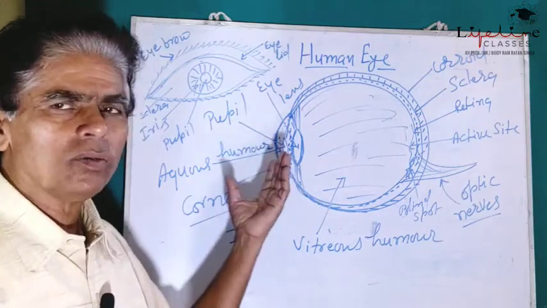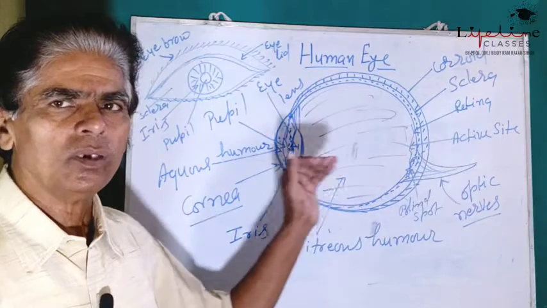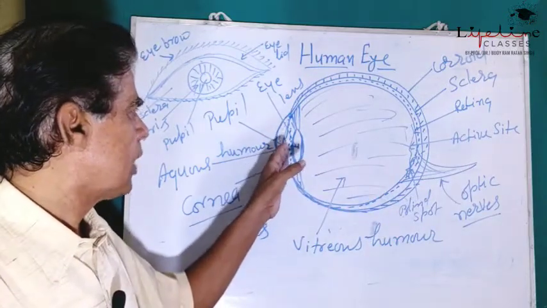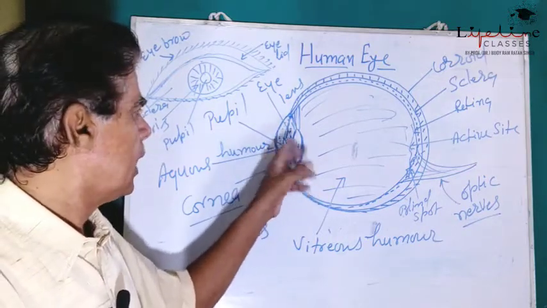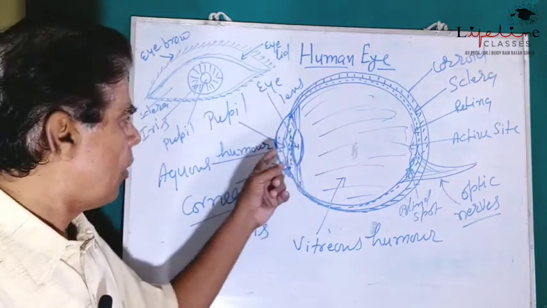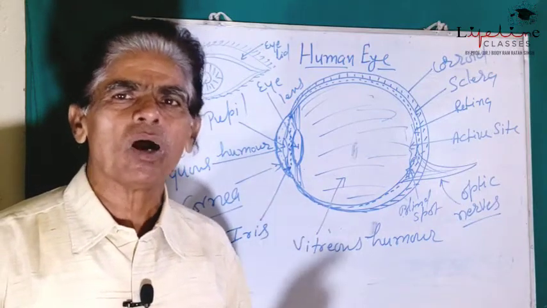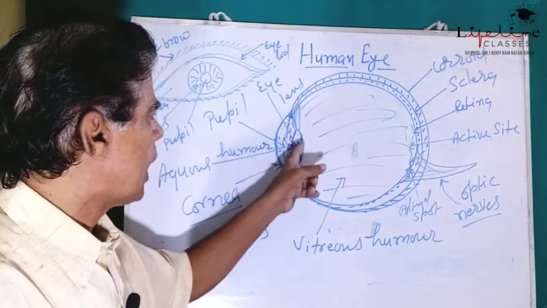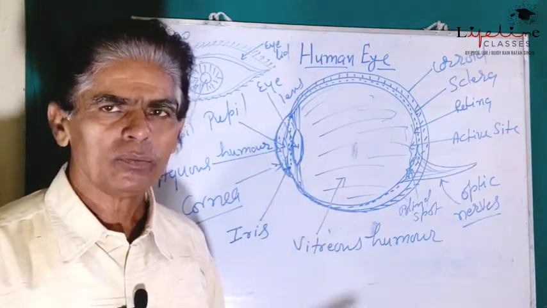Cornea allows light to enter into the eyes. From cornea, light passes to the aqueous humor, then to the pupil, and from pupil to the eye lens. Now, as light rays coming from the object enter into the eyeball through the eye lens, the rays get refracted.